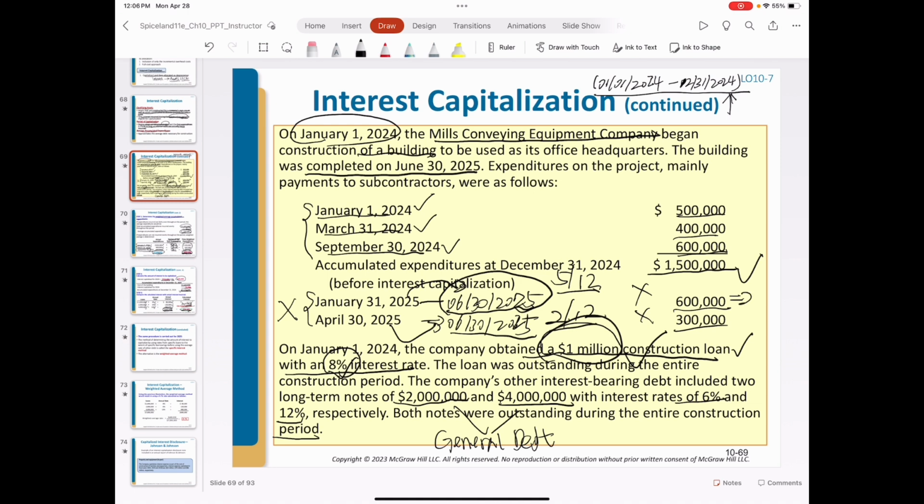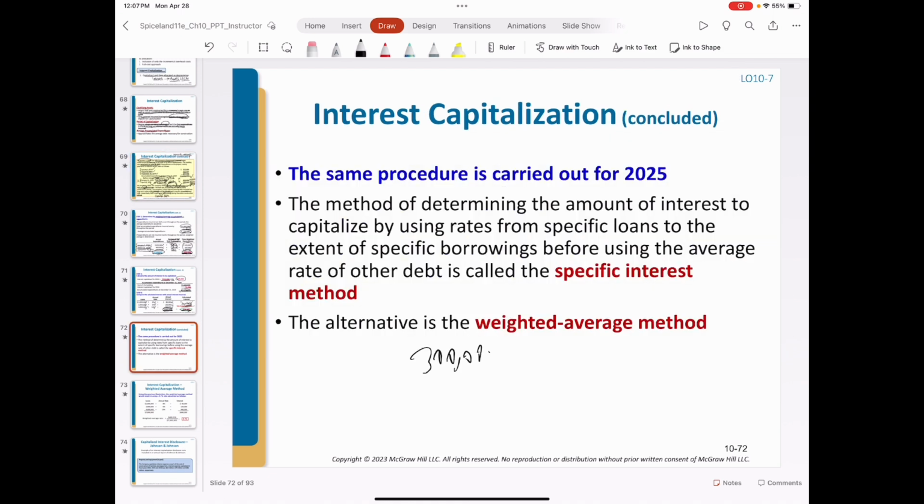So the first one is 250,000. The second one is $50,000. So the total weighted average accumulated expenditure in 2025 is $300,000. Where does the $300,000 weighted average capital expenditure come from?